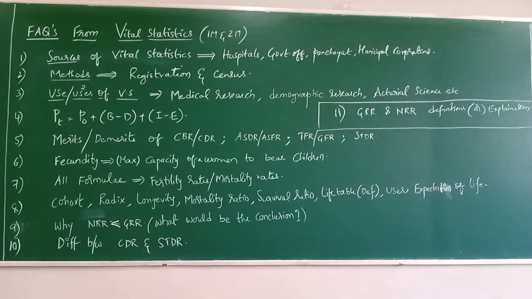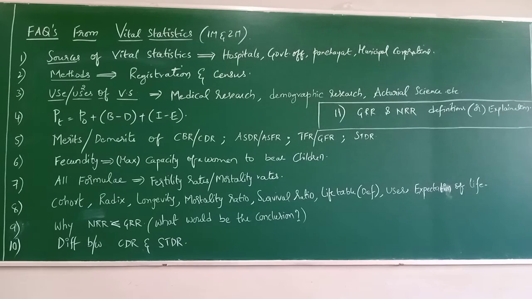So when we ignore the survival ratio of women in GRR, the GRR value will become higher and NRR will become lower, right? That is the reason whenever you calculate NRR and GRR together, NRR value will always be less than GRR.